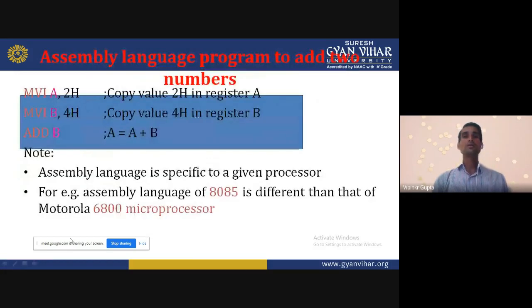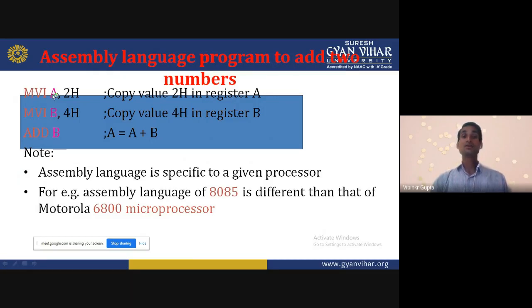Assembly language program to add two numbers. Suppose I want to write a program to add two numbers. The same program which I already wrote in machine level language, the same program I will write in assembly level language. In assembly level language, we write mnemonics. MVI A, 02H. That is, copy the value 02H into register A. That is the meaning. We can easily understand it.